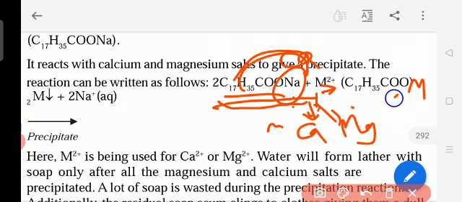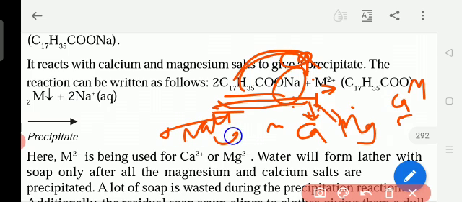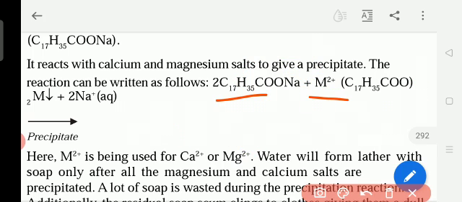That is (C17H35COO)2M. M means anything, Ca or Mg. M2+ in aqueous solution. So this is the white precipitate. In hard water, why does it not form bubbles so much? When the soap reacts with the calcium and magnesium, it gives more precipitate.